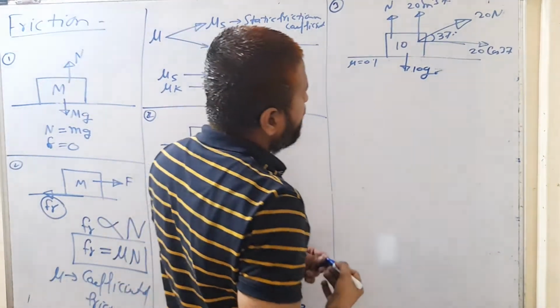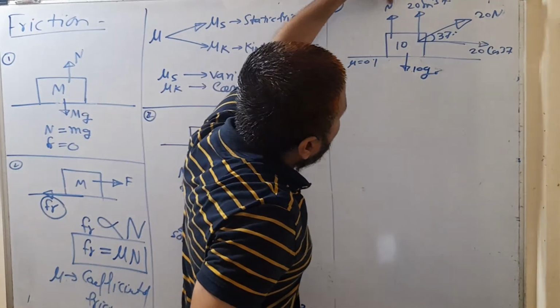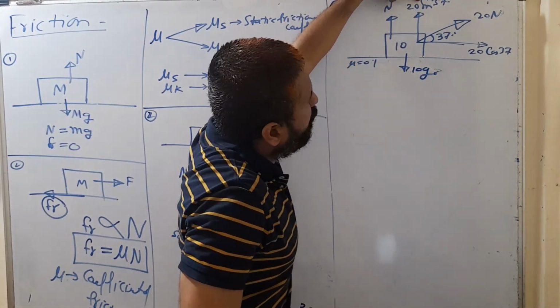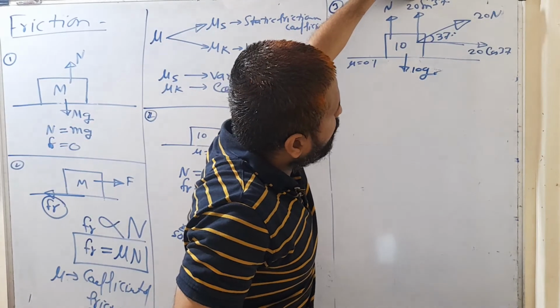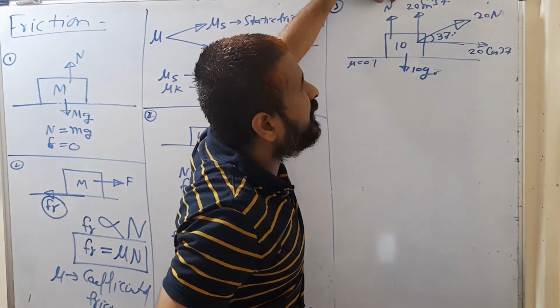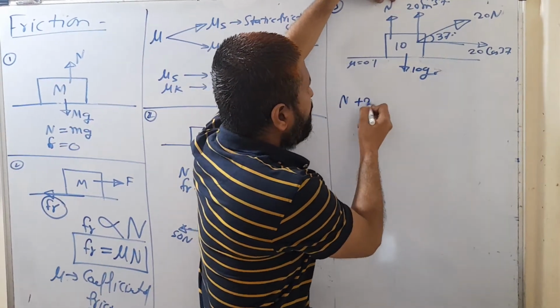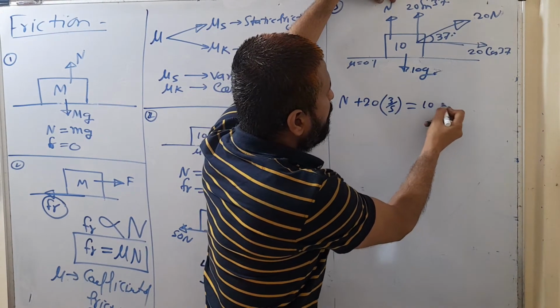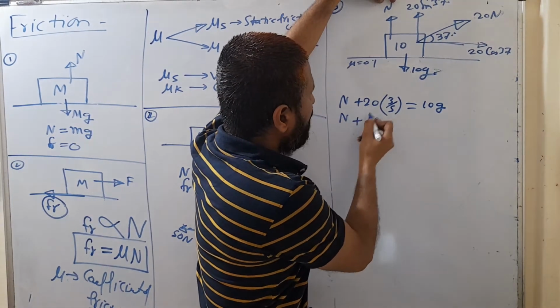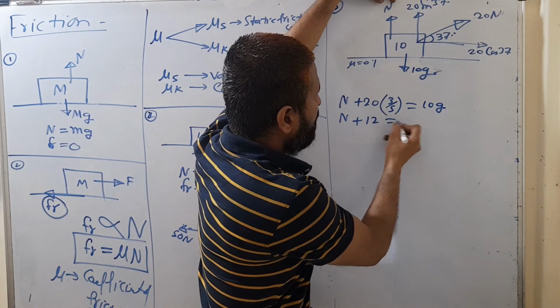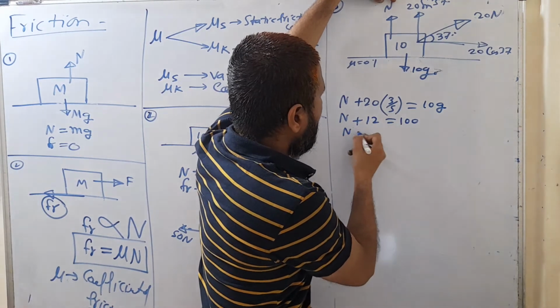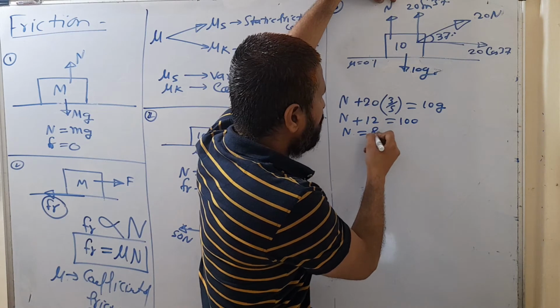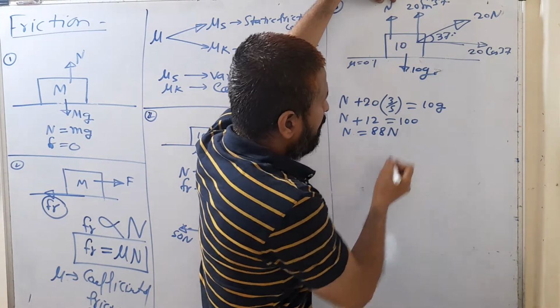Now find the normal reaction force in this case. So N and 20 sin 37 are both acting in upward direction. Because of this 20 sin 37, the normal reaction force decreases. So N plus 20 sin 37, that is 3 by 5, is equal to 10 g. So N plus 12 is equal to 100. Yeah, N is equal to 100 minus 12, that is 88 Newton. So what normal?